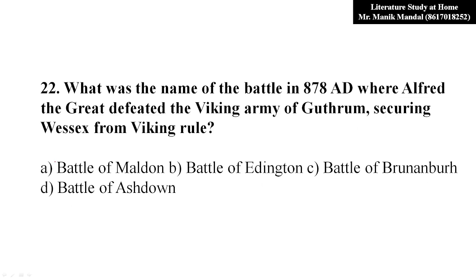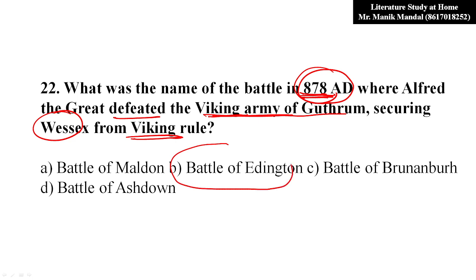Now, question number 22. What was the name of the battle that occurred in 878 AD, where Alfred the Great defeated the Viking army of Guthrum, securing Wessex from Viking rule? So what was the name of that battle? I know you are well aware of this battle, and it is known as the Battle of Edington. Okay, option B is the right answer.